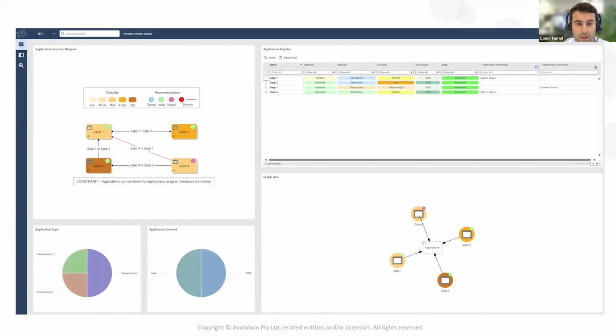What you can see here is an example of what we'll run through today, and that is a dashboard within Abacus Enterprise. From the top right-hand corner, you can see a little more detail on what I just explained around the catalogs. Once we have data points such as our catalogs, we can begin to build out these rich data visualizations. Here are some examples of simple pie charts and graph views that give us an idea of how different applications across the organization are interlinked. This is an example of a simple application portfolio management dashboard, something we will be looking at building out later today.